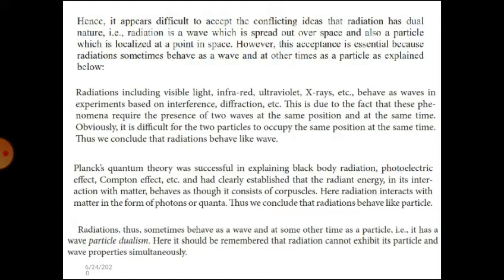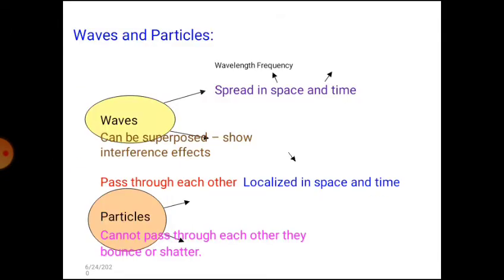Planck's quantum theory was successful in explaining black body radiation and the Compton effect, and clearly established that radiant energy in its interaction with matter behaves as though it consists of corpuscles. Thus, we conclude that radiations behave like particles. Radiations thus sometimes behave as a wave and sometimes as a particle. It has wave-particle dualism. It should be remembered that radiation cannot exhibit its particle and wave properties simultaneously.